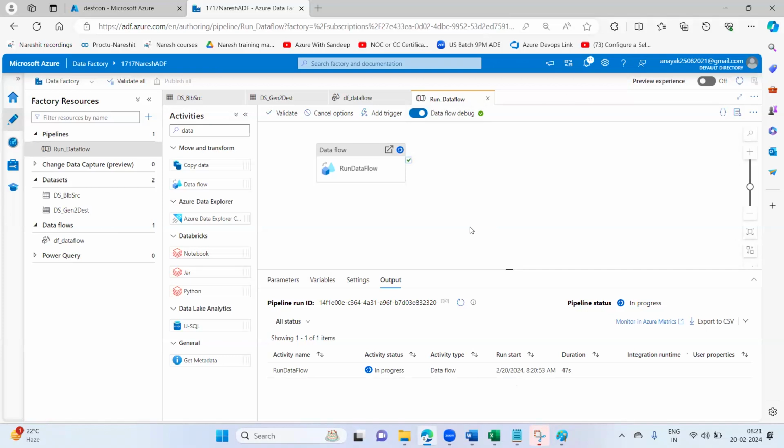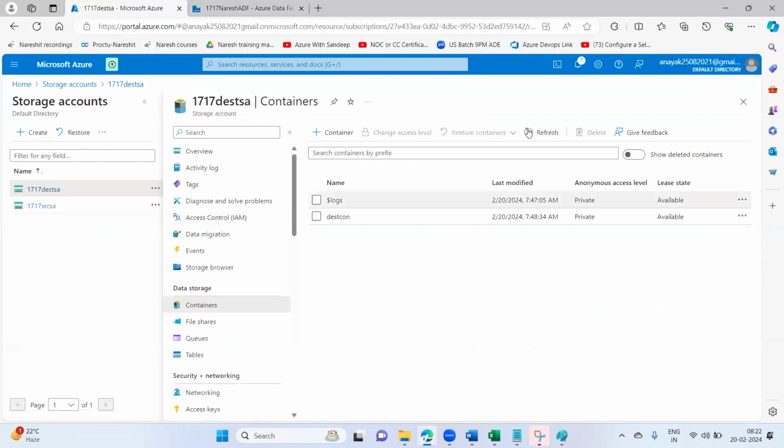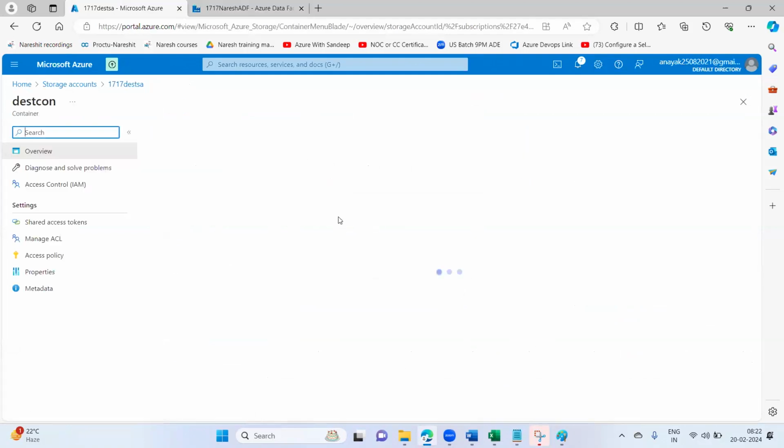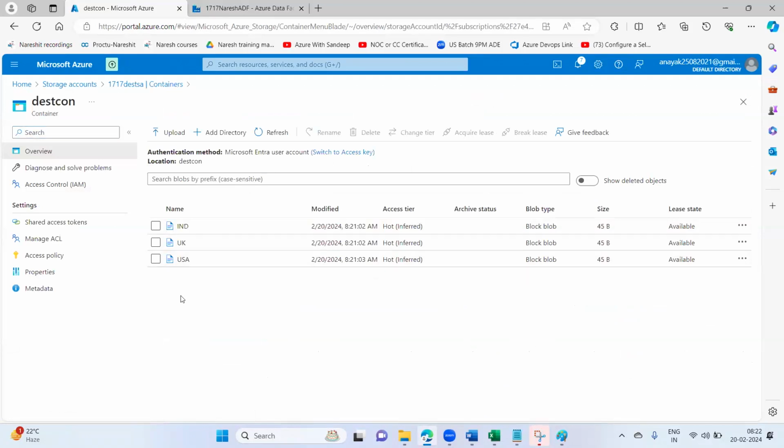It's taking a little time, hold on. It should succeed. Perfect, it succeeded now. We'll go one step back and refresh it, and see, we are having files created country wise.